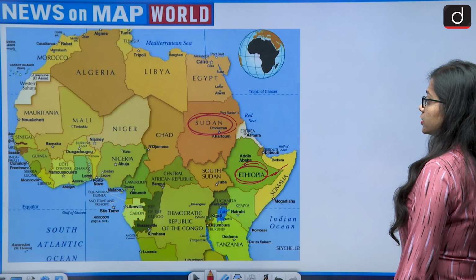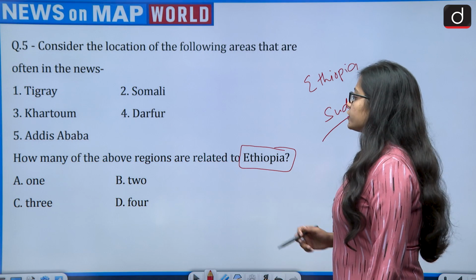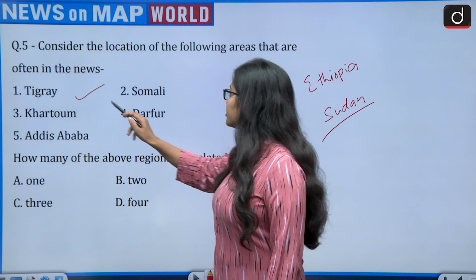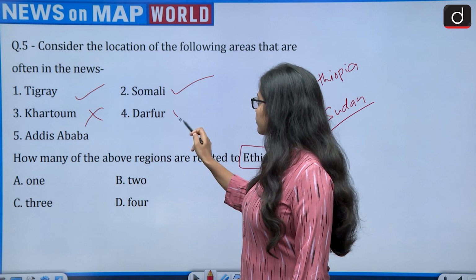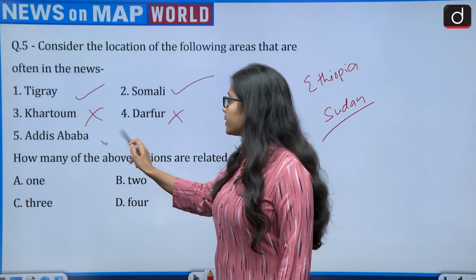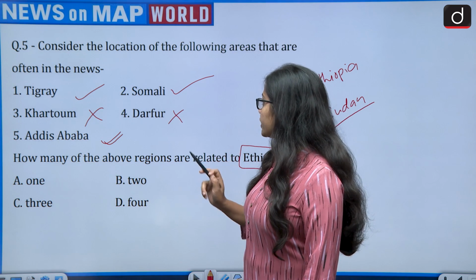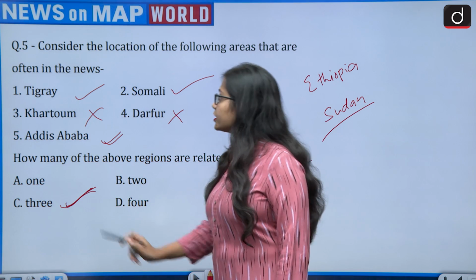So, let's get back to the question. It is asking how many of the above regions are related to Ethiopia. So, Tigray, yes. Somali, yes. Khartoum, no, it lies in Sudan. Darfur also lies in Sudan. Addis Ababa, yes, the capital of Ethiopia. So, the correct answer would be how many? It is 1, 2 and 3. So, the correct answer is option C, that is 3.